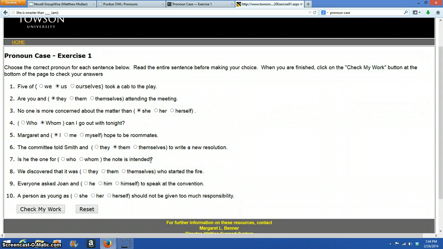The note is intended he, the note is intended him. I don't have an answer. So what do I have to do? And I'm not used to this. So I'm going to say the best choice possible is to borrow this for up here. And so the note is intended for him. I'm going to use this. Is he the one for whom the note is intended? So because I was out of options, I'm going to go with this word here. I'm going to loan that, and that'll create a sentence for me. The note is intended for him.